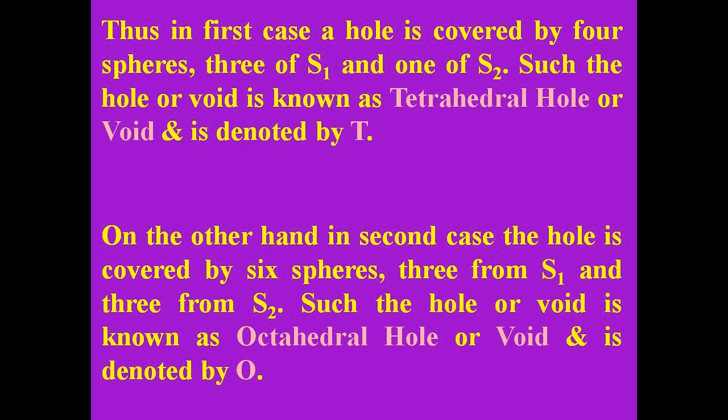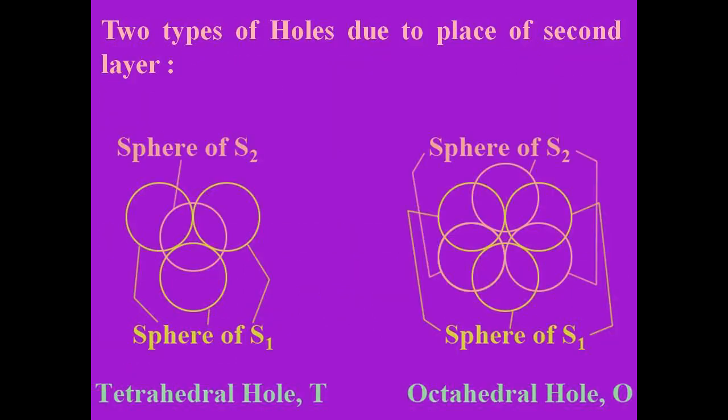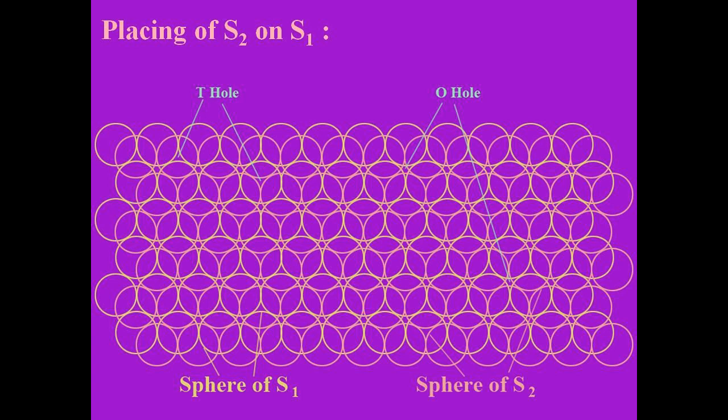Such a hole or void is known as a tetrahedral hole or void, and it is denoted by T. On the other hand, in the second case, the hole is covered by 6 spheres, 3 from S1 and 3 from S2. Such a hole or void is known as an octahedral hole or void and is denoted by O. Tetrahedral and octahedral hole formations are shown here. In the figure, placing of S2 on S1 is shown.